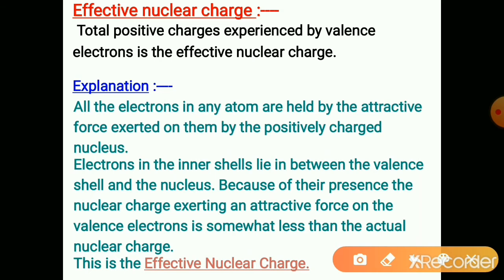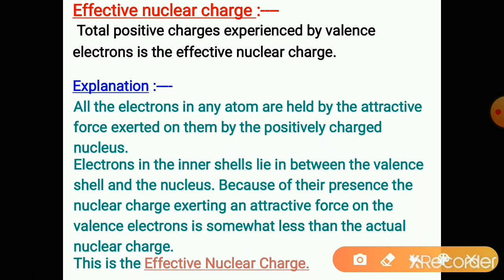Effective nuclear charge is the total positive charge experienced by the valence electrons. The positive charges experienced by the valence electrons are called the effective nuclear charge.